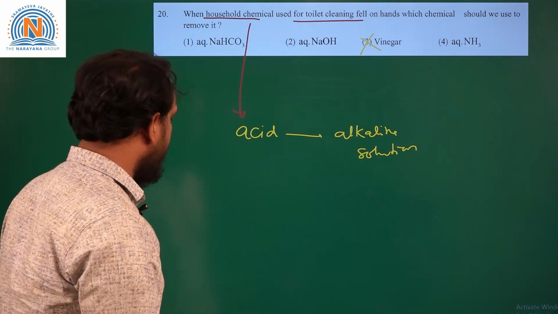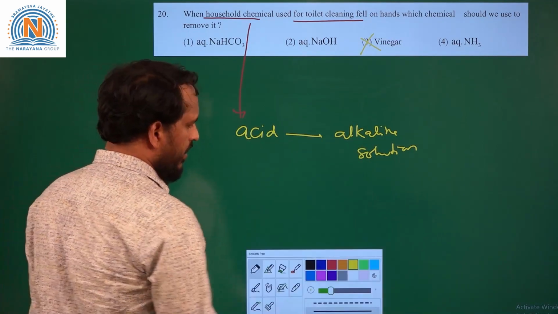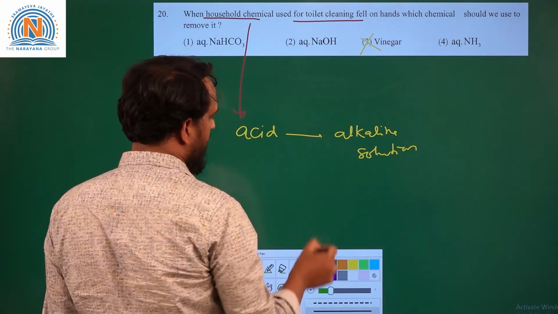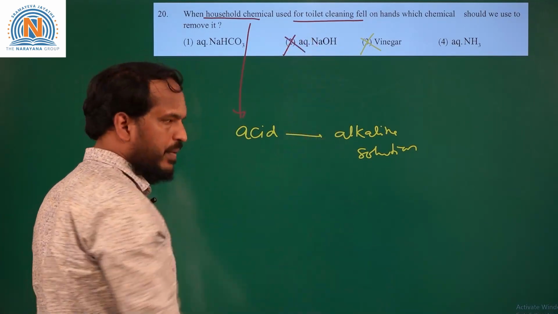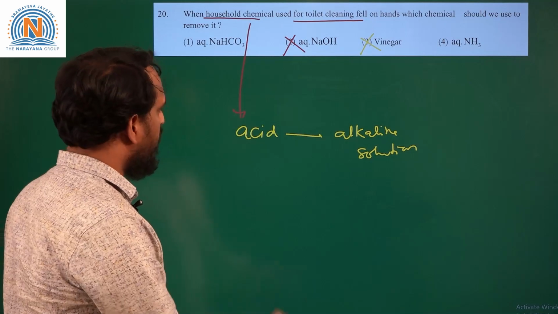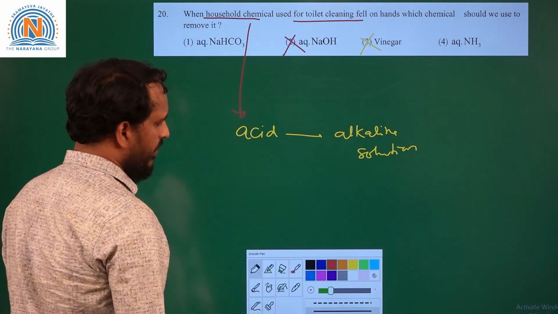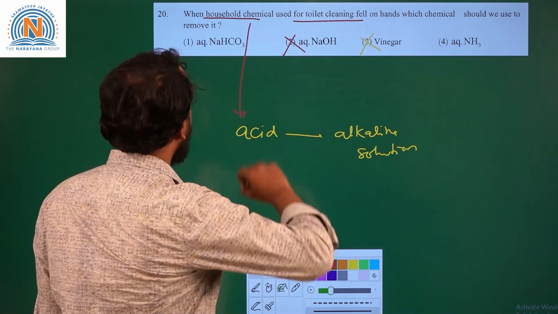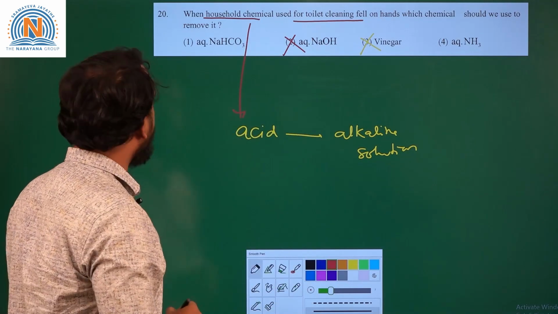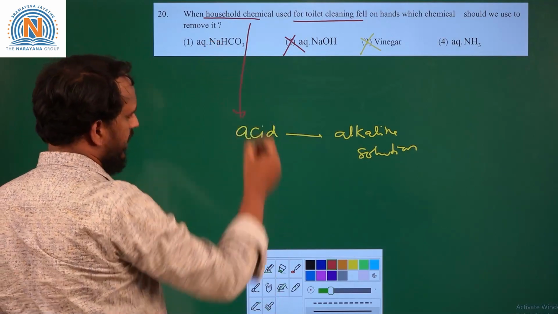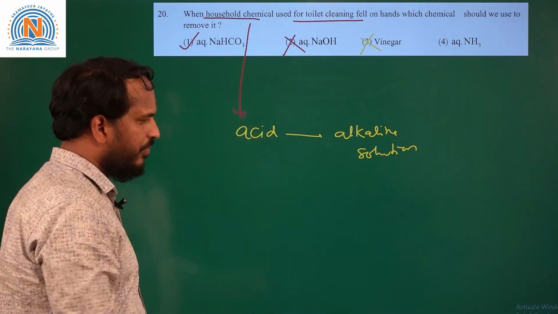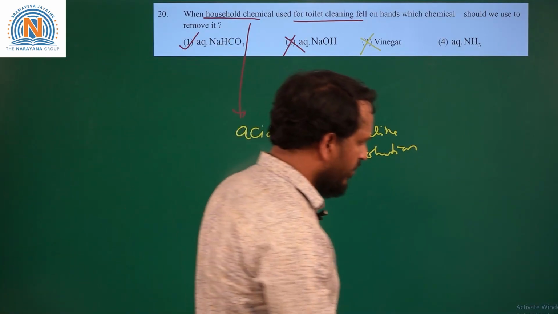So, NaHCO3 and sodium hydroxide. Sodium hydroxide is corrosive in nature. So, we should not use sodium hydroxide. Ammonia is weak base, so generally it is not used. NaHCO3, which is alkaline, can be used to neutralize the acid. So, option A is correct for this question. So, we will move to the next question.